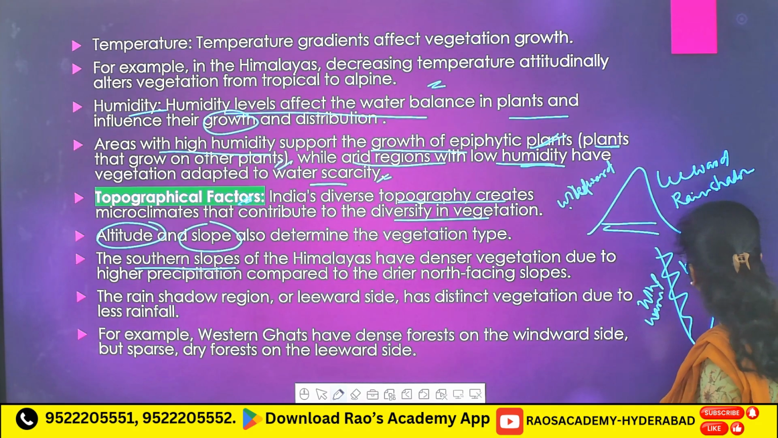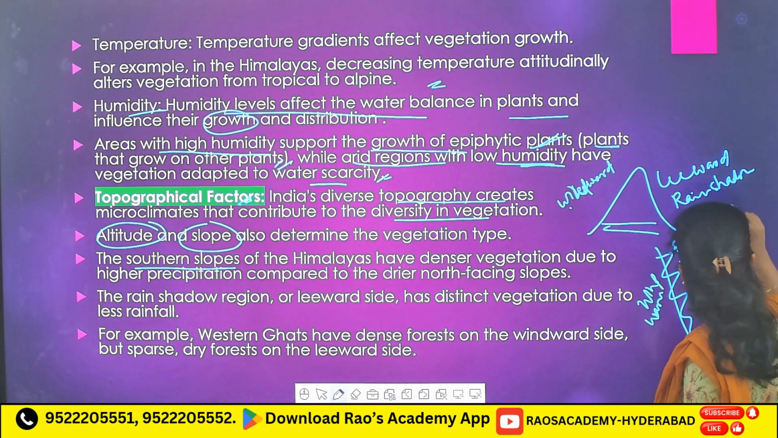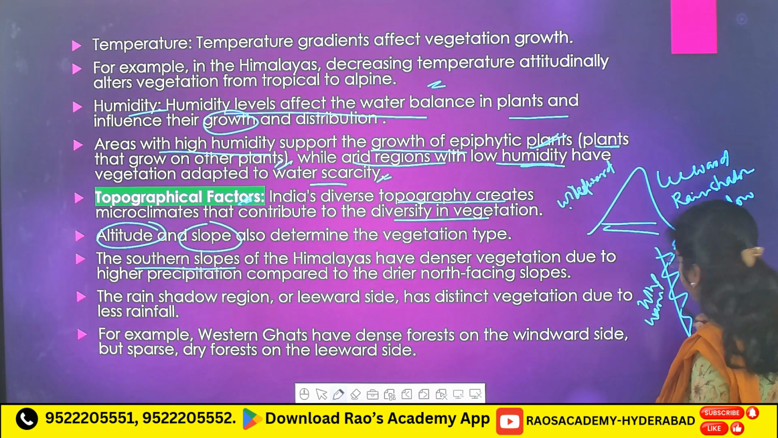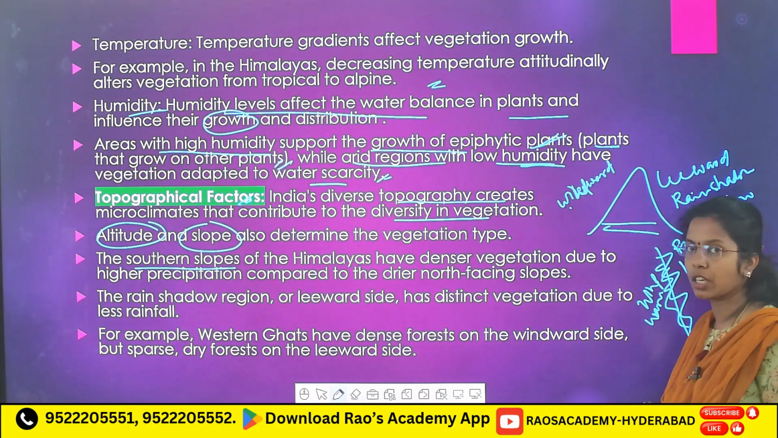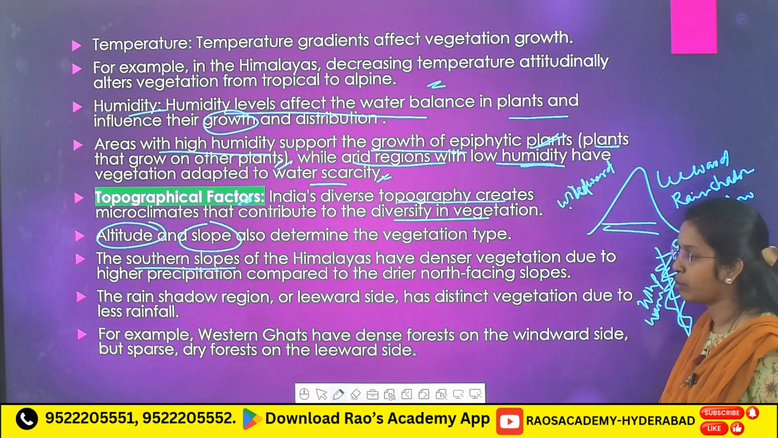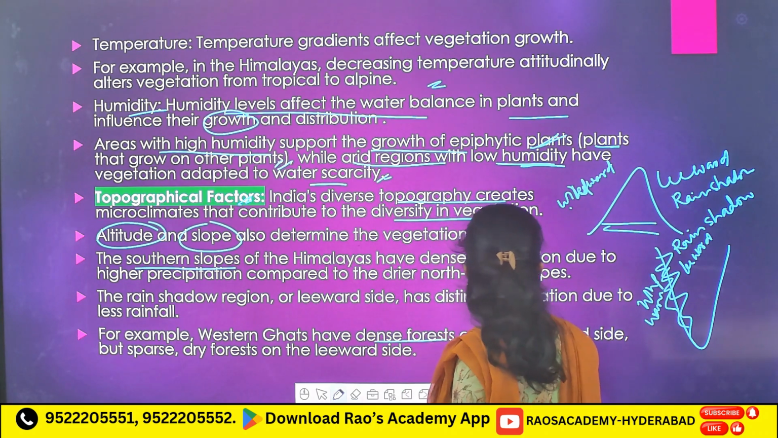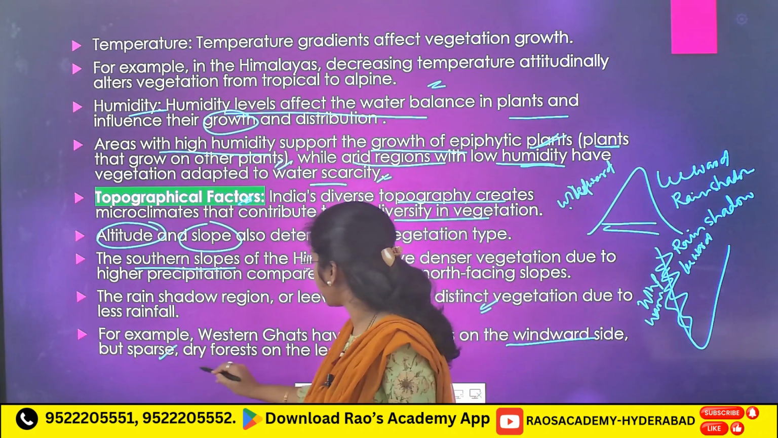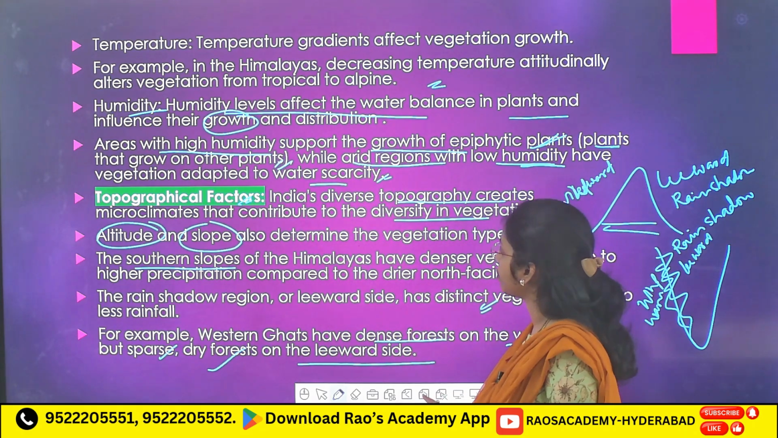Now, this is the leeward side or rain shadow region. Here you will see a different type of vegetation, and on this side you will see tropical evergreen vegetation. Means based on the topographical factors also we will observe diversity in vegetation. See here, dense forest on the windward side and sparse dry forest on the leeward side of the Western Ghats.